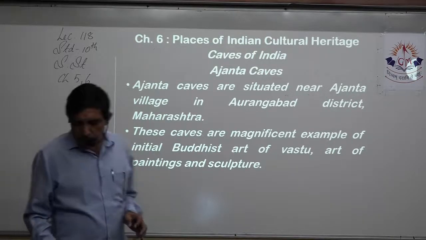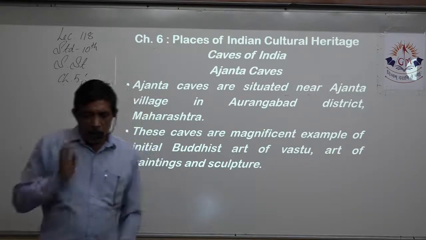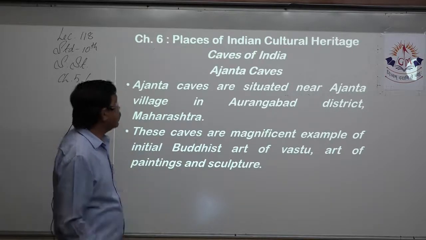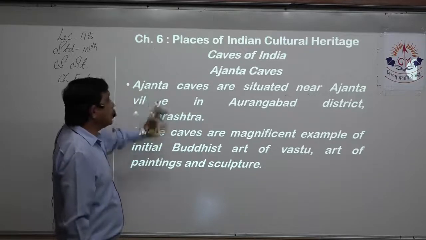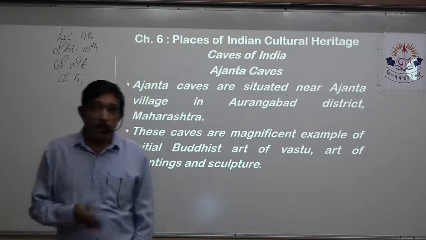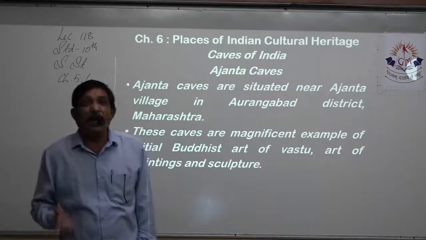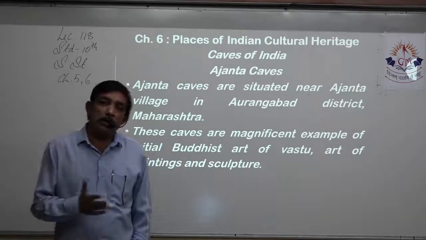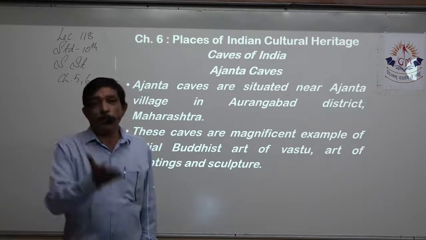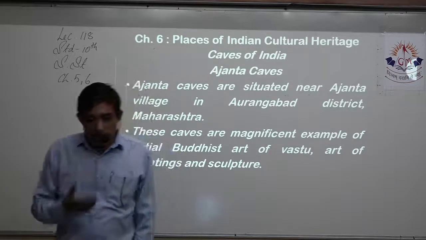Ajanta caves, if we look at the answer, it is a 3-mark question, right? Write a short note on the caves of Ajanta. First is, where are they? Ajanta caves are situated near Ajanta village in Aurangabad. This is also objective. Please remember, we have 3 marks in objective. So where is which place, in which state, near which village? All this is quite necessary. And when we are preparing a 3-mark question, automatically the rest is already prepared. That means the objectives are already prepared when we prepare a question.